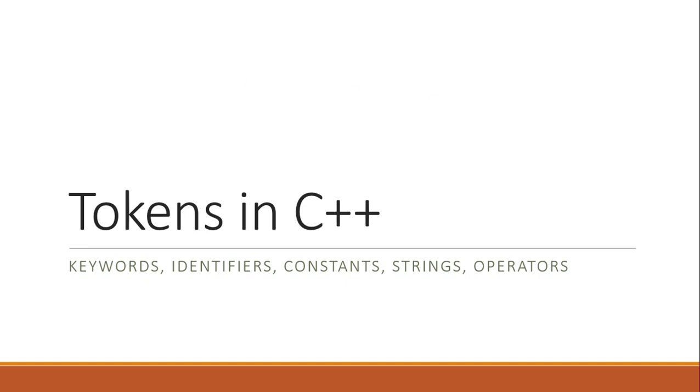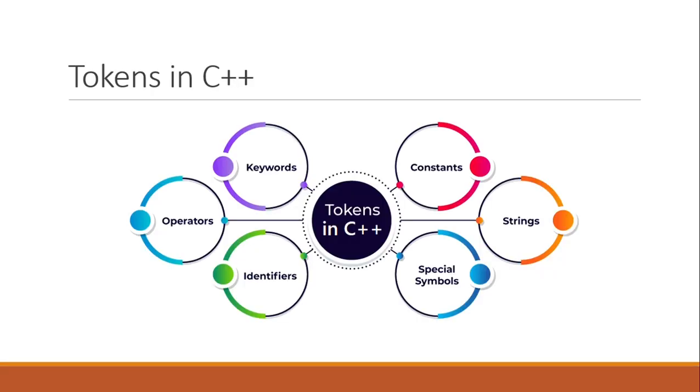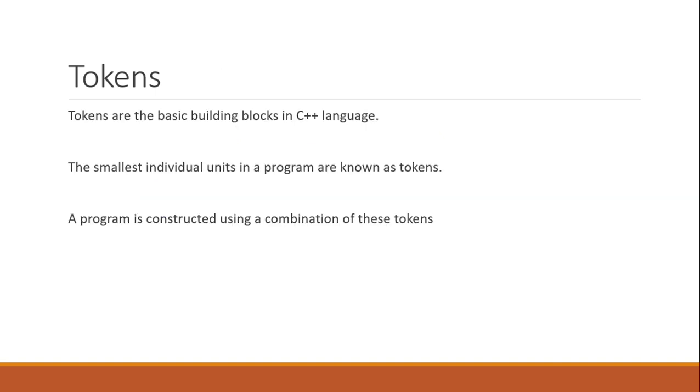Good morning. Today's topic we are going to discuss is tokens in C++. What are the tokens in C++? There are keywords, identifiers, constants, strings, operators, and special symbols. So these are the tokens in C++. First, what is the meaning of tokens?